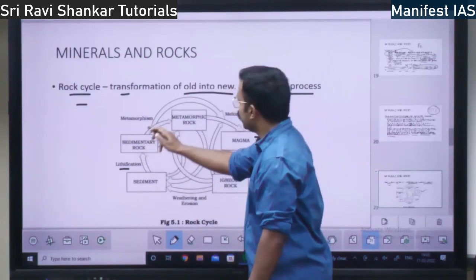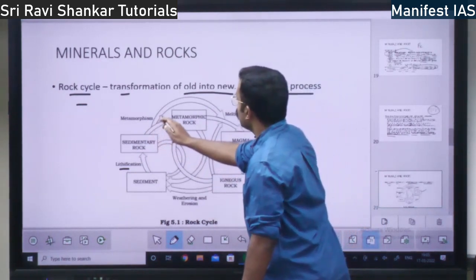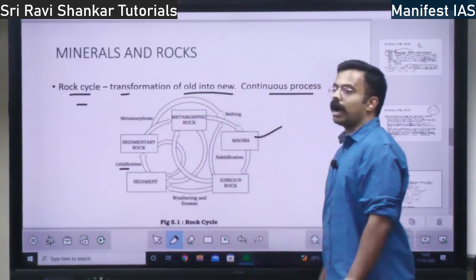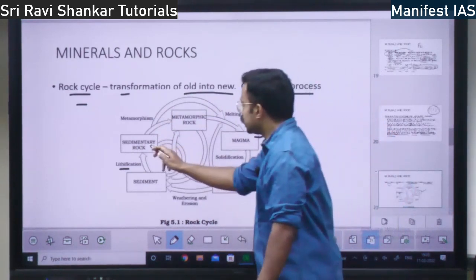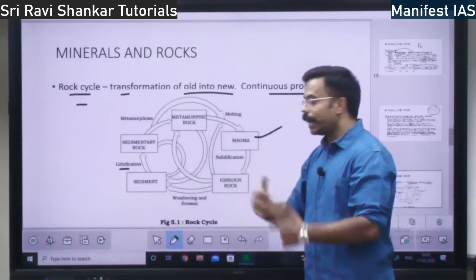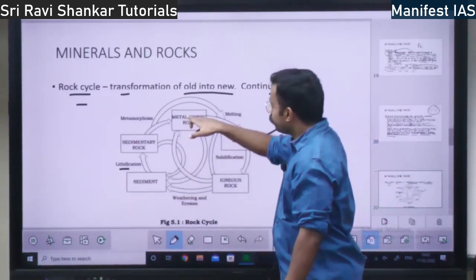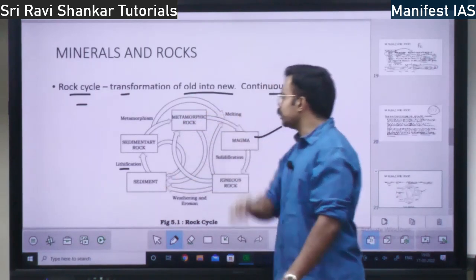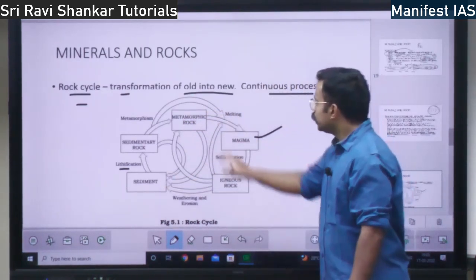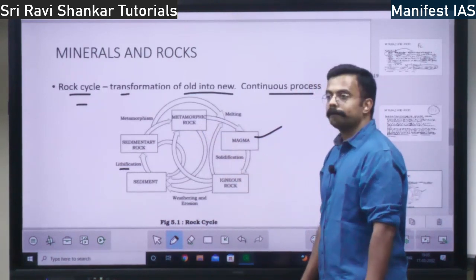Right? From the sedimentary rock, again, metamorphic rock can happen, or sedimentary rock directly can become a magma. Right? Or this sedimentary can break into sediments again. Sedimentary rock can break and become sediments again. And again, this metamorphic rock also can break and become the sediments. But metamorphic rock cannot become an igneous rock directly.